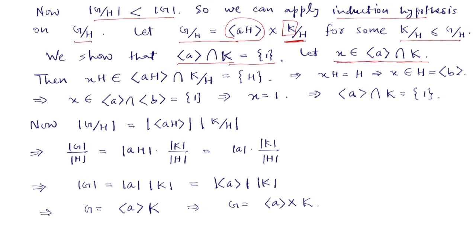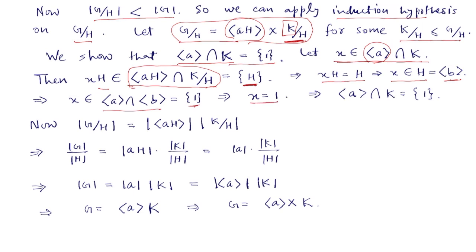If x is in this intersection, then xH will be in this intersection, the cyclic group generated by aH with K modulo H. But because G modulo H is the direct product of these two, this intersection is the identity only, the identity of G modulo H, and that is H. So xH belongs to this, so that means xH is simply H, and this shows that x is in H, but H is generated by b. x is already in the cyclic group generated by a, so x belongs to this intersection which is 1.